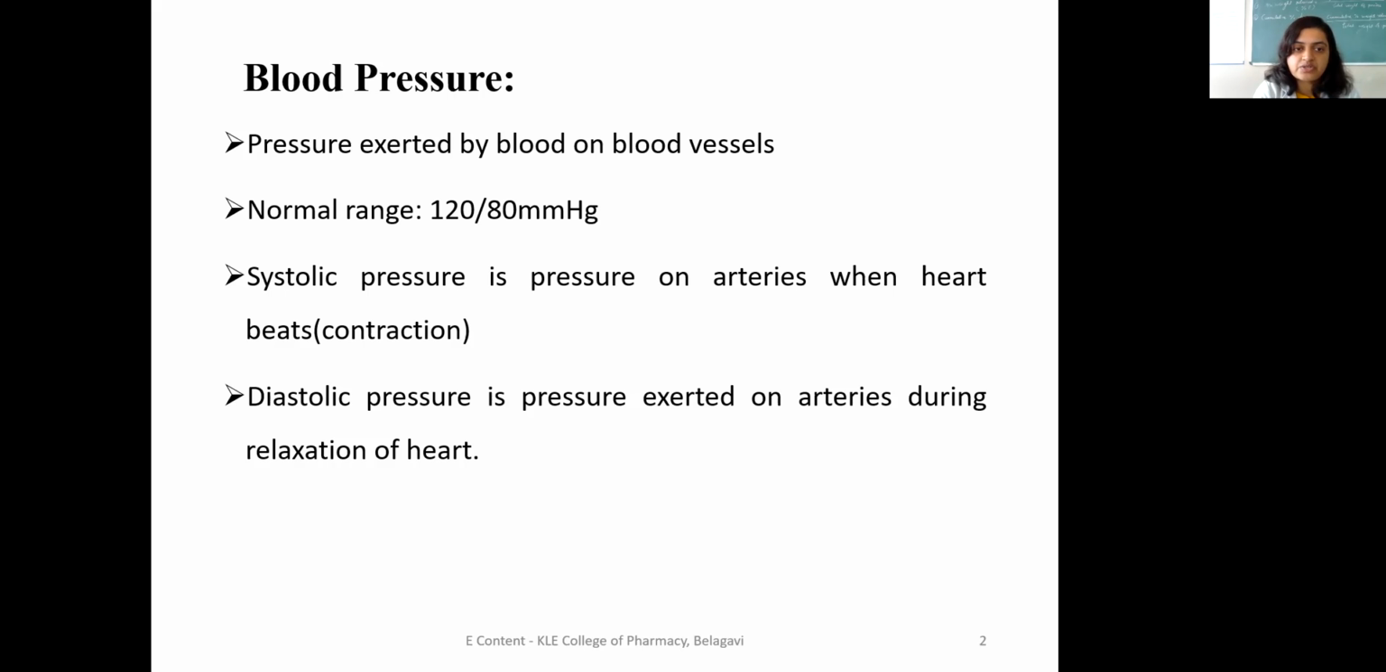Here there are two types of pressure, systolic pressure and diastolic pressure. Systolic pressure is the pressure on arteries when the heart beats, that is, contraction. Whenever the heart gets contracted, that is called systolic pressure. And whenever the heart gets relaxed, that is our diastolic pressure.